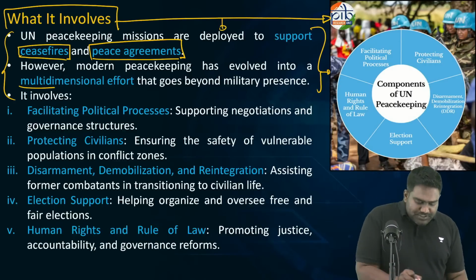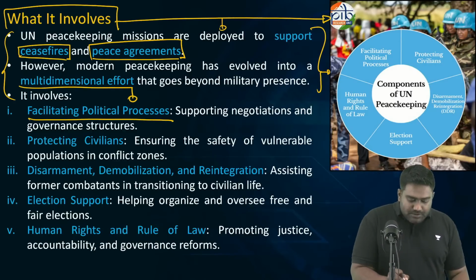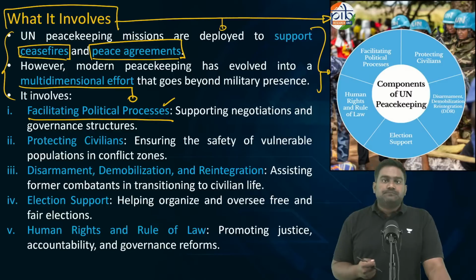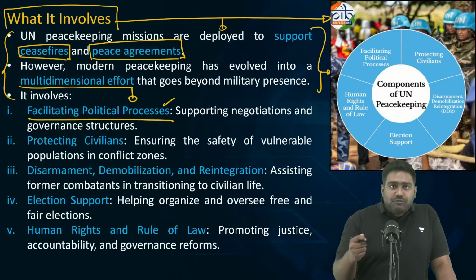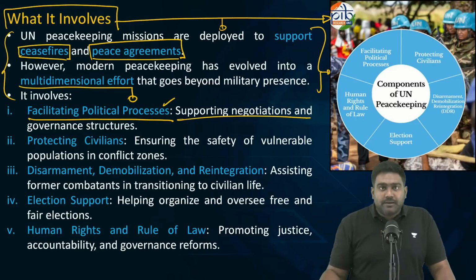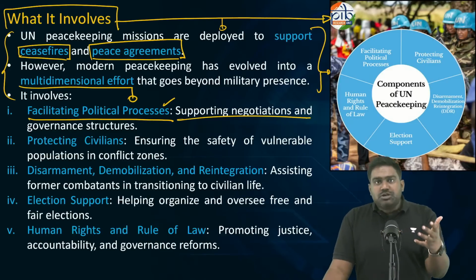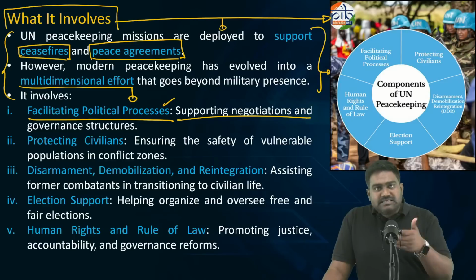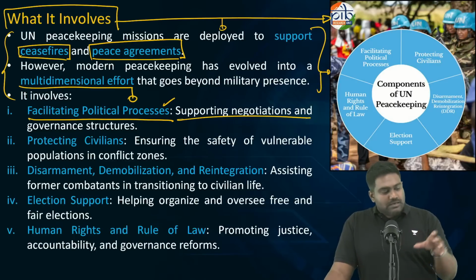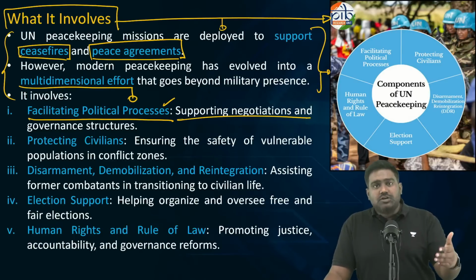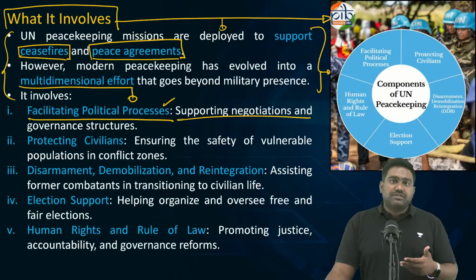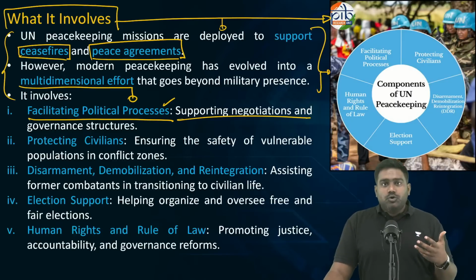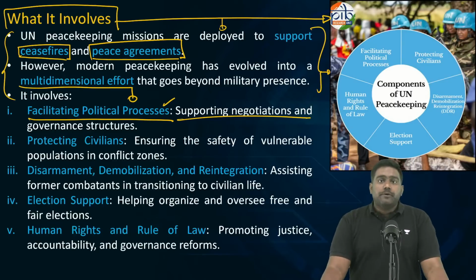So, as part of this, peacekeeping forces even facilitate the political process. Let's say if there is a need for a political dialogue. Let's say a civil war has happened in a country like Sudan, and there is no functioning government. But at least the parties, the rebels, have all agreed to a ceasefire. So peacekeepers will not only maintain the ceasefire and the peace, they'll facilitate talks, they'll encourage the internal political dialogue to ensure that a stable government is formed.